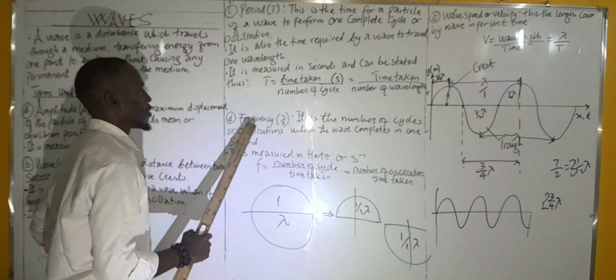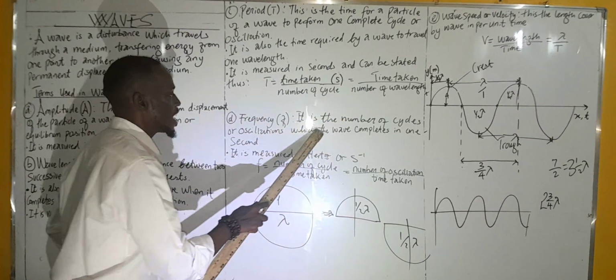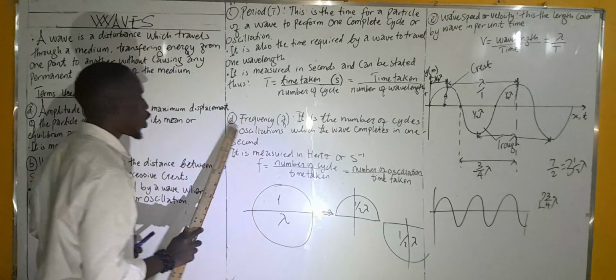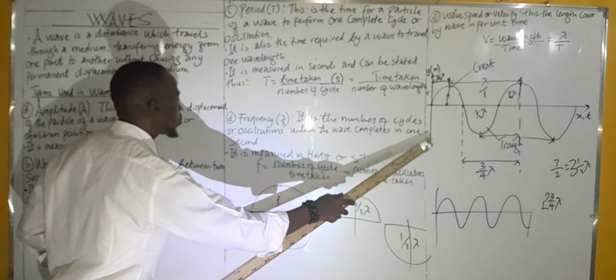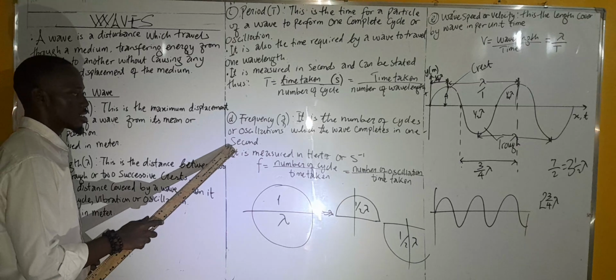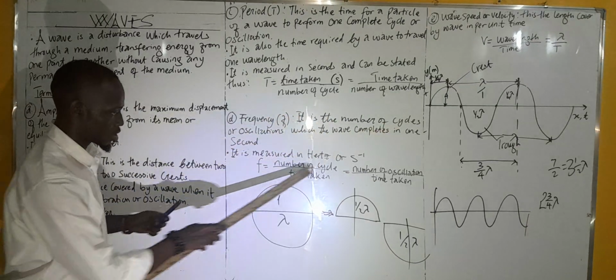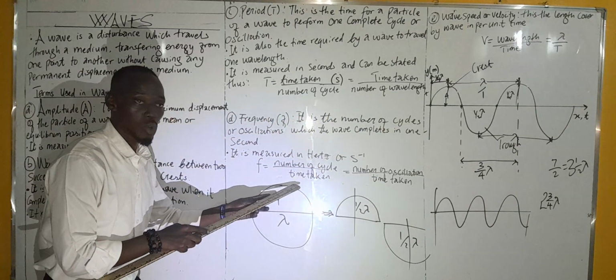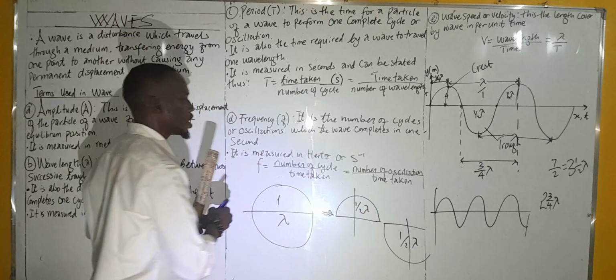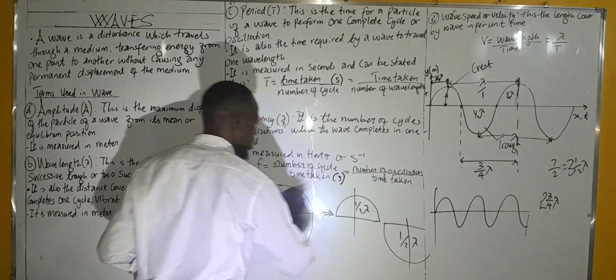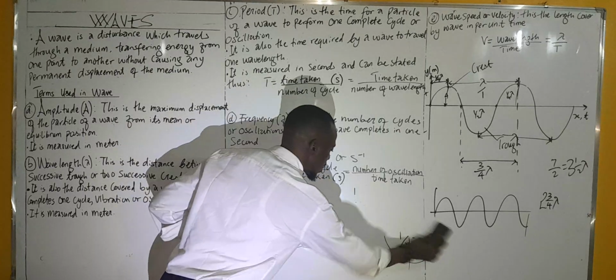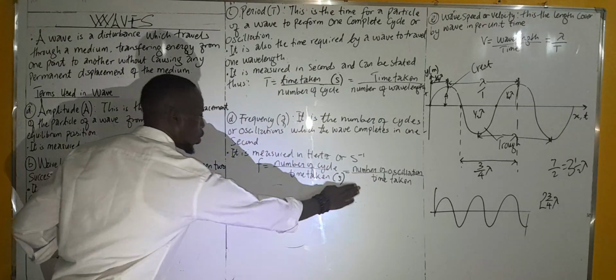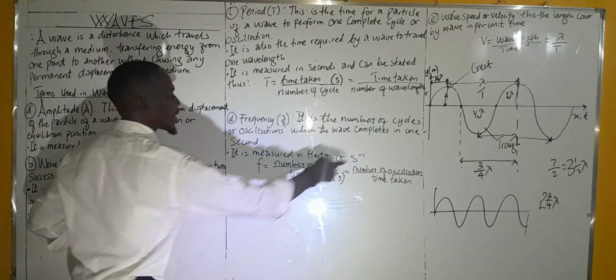Let's go to frequency. Frequency now is the reverse. It is the number of circles or oscillations which the wave completes in 1 second. So what will be the unit? The second is below, so it's going to be per second.